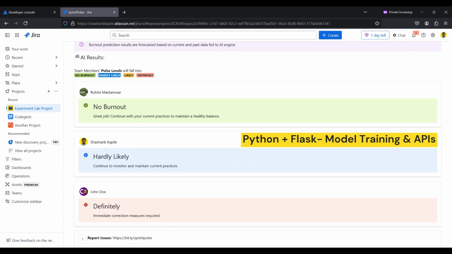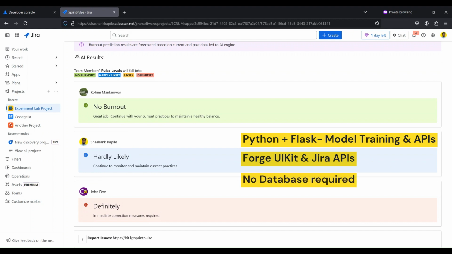On backend, we have used Python for model training and APIs. On frontend, we have used Forge UIKit for serverless application and Jira APIs. The app does not store any data on or outside Jira application, and everything is rendered real time.